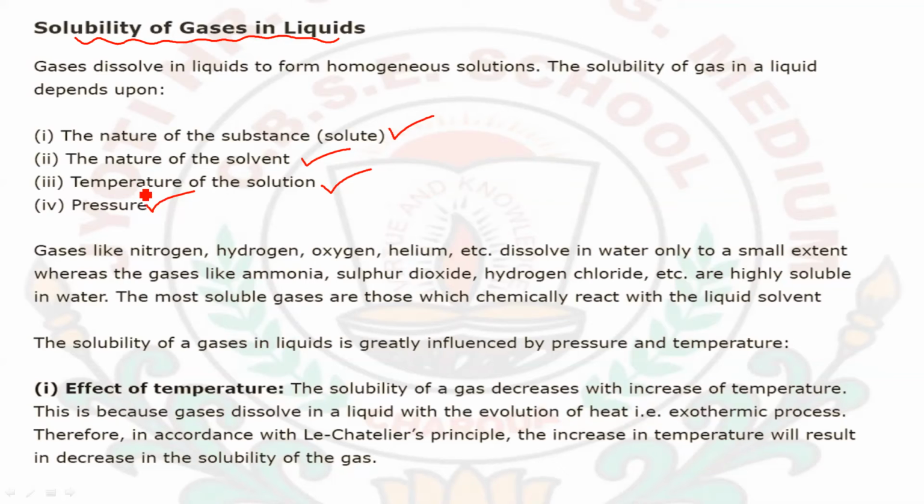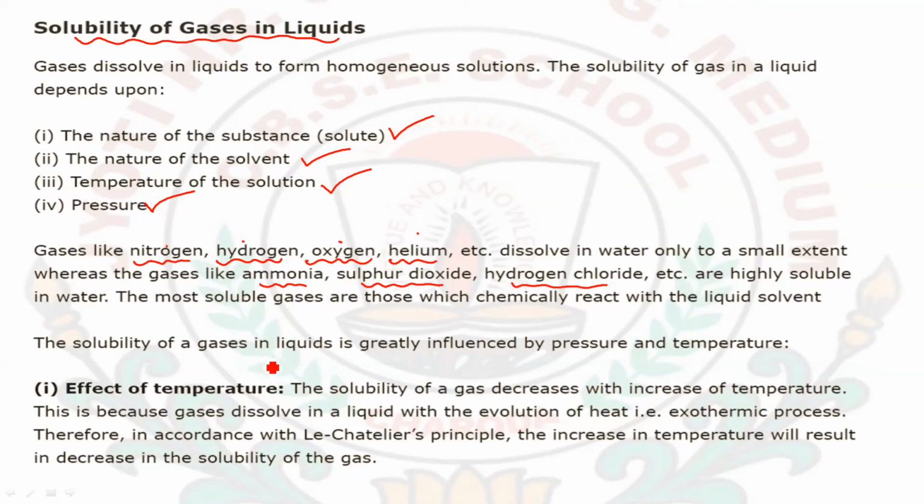Gases like nitrogen, hydrogen, oxygen, helium, etc. dissolve in water only to a small extent. While gases like ammonia, SO2 (sulfur dioxide), HCl, etc. are highly soluble in water. The most soluble gases are those which chemically react with the liquid solvent.